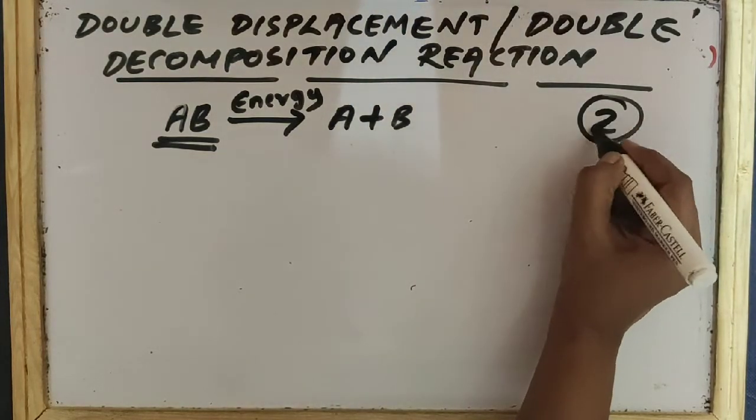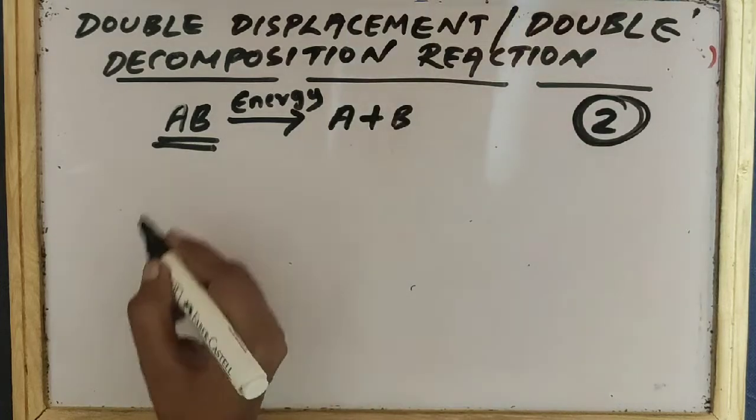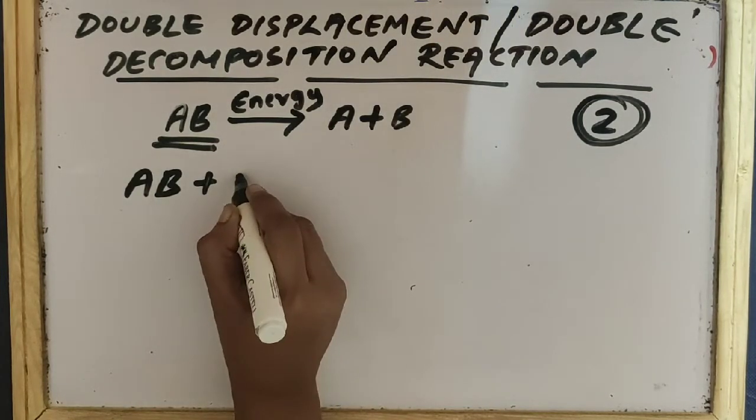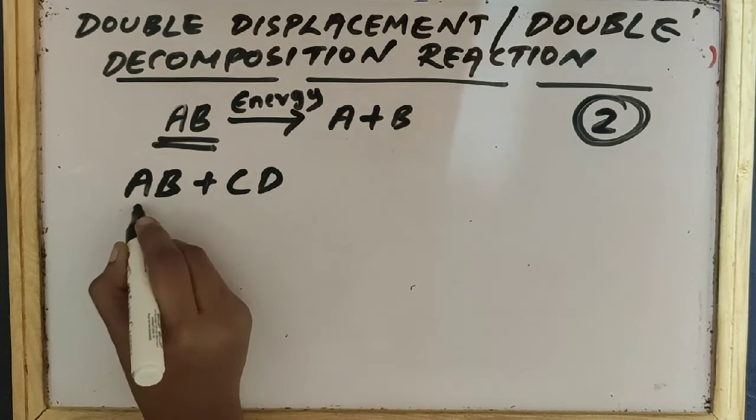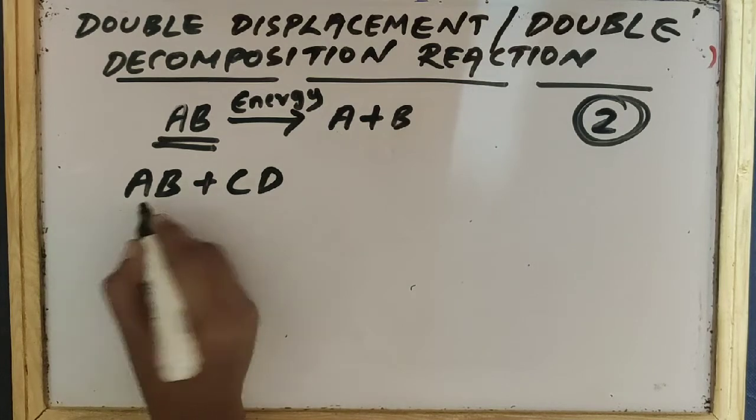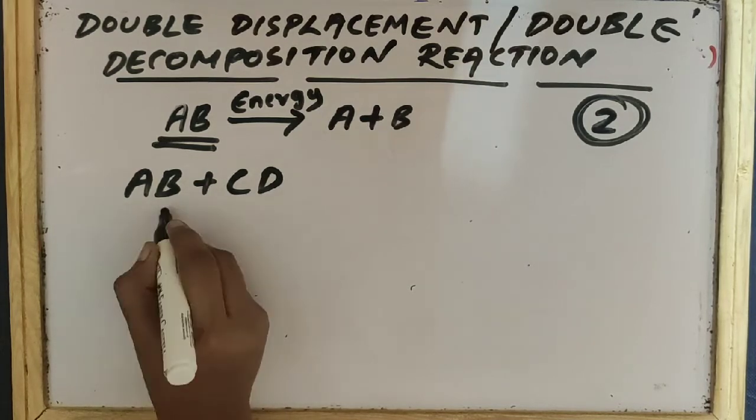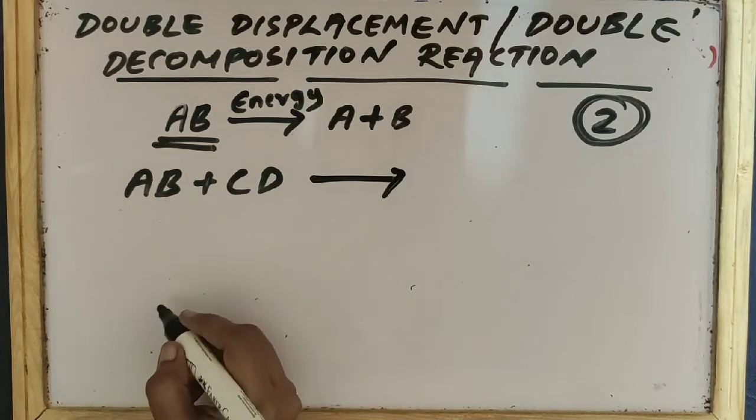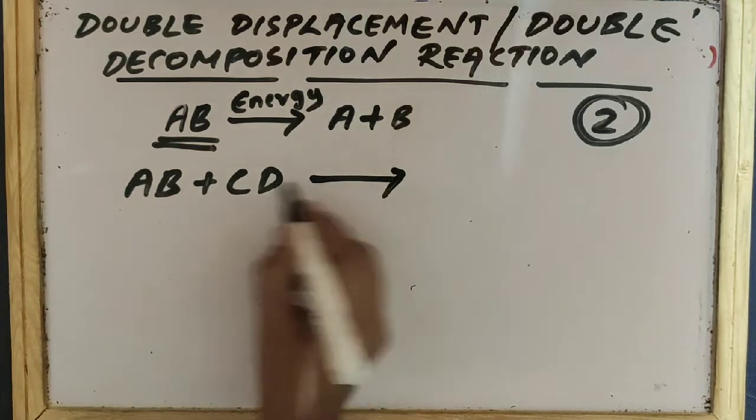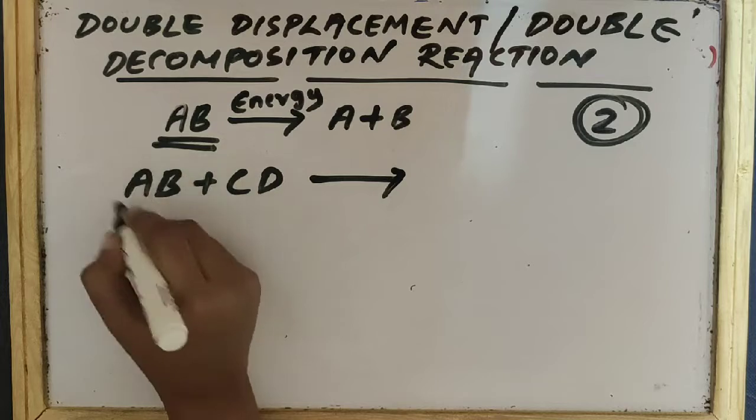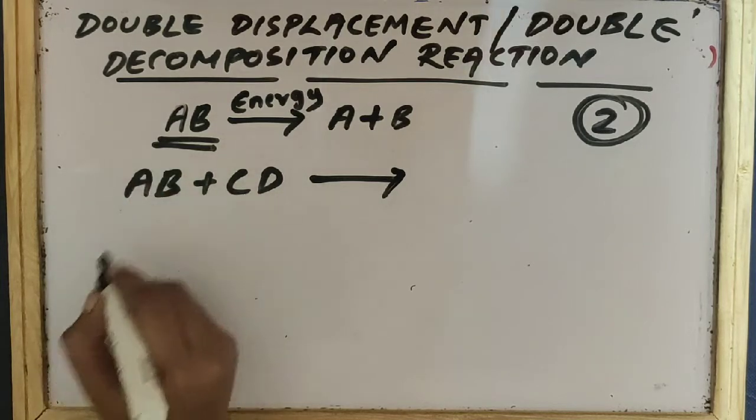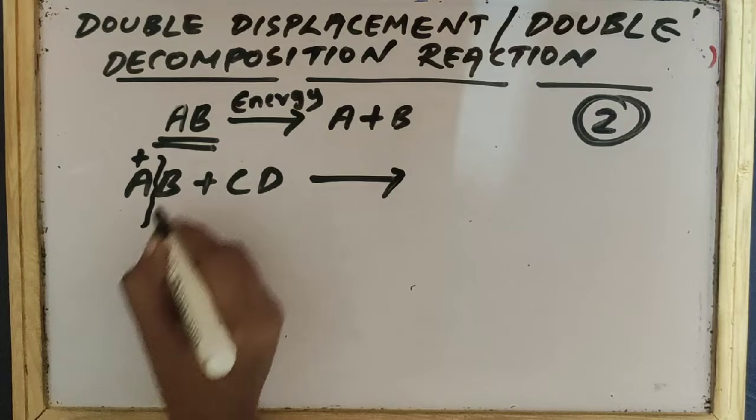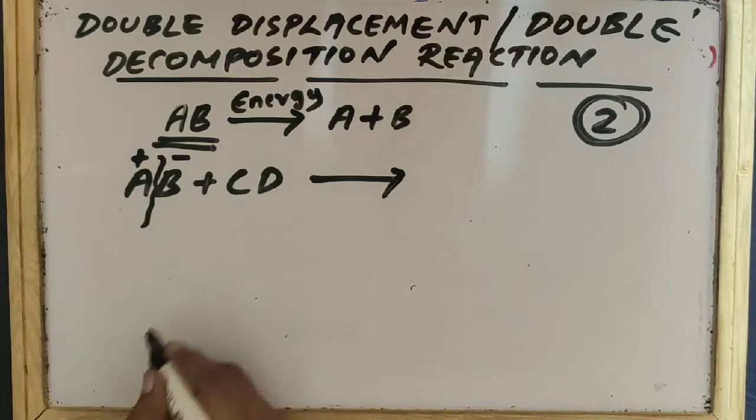So in order for double decomposition to take place, we should have two compounds, that is AB plus CD. So here in the reactant side, we have two compounds, AB and CD. Before learning this double decomposition reaction, you should know that every compound can be divided into two parts. The first part will be a positive part and the next part will be a negative part.